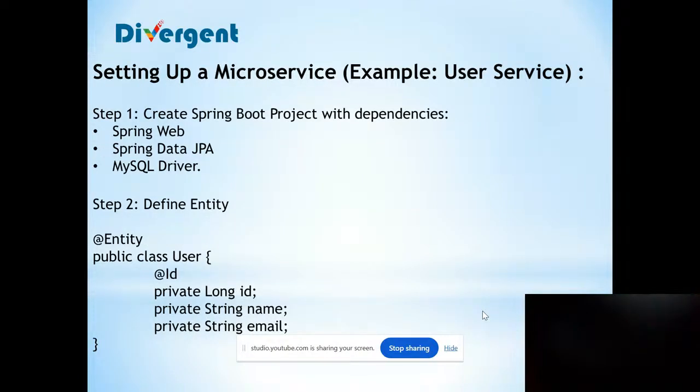So we are creating one example, where we have a user service. The first step, when we are creating the Spring Boot project, is to add some initial dependencies like Spring Web, Data JPA, and MySQL. If we are using a MySQL database, we need to add the MySQL driver. After that we are creating one entity. We have ID, name, and email, and we are using annotations like @Id, which is used for the primary key.